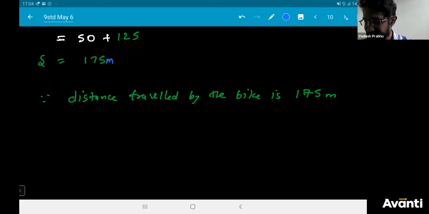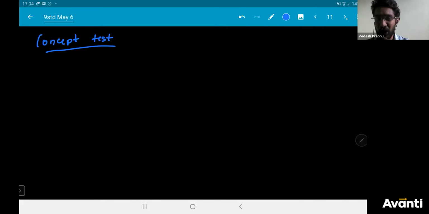Okay, fine. So let us see the concept test. Whether you'll be able to solve this or not. I will not give you options, because if I give you options, you will randomly select any one option and send it. I want you to solve. In the exam, you should solve. I want to make sure that you sit and you follow the steps and you solve. No answer, you should send me via chat. I will enable the chat. Don't worry. So look at the question, carefully understand and solve.